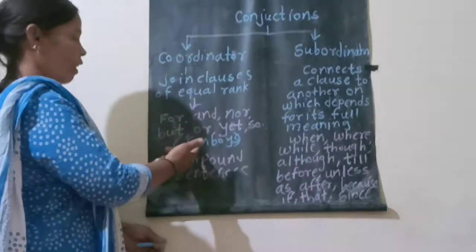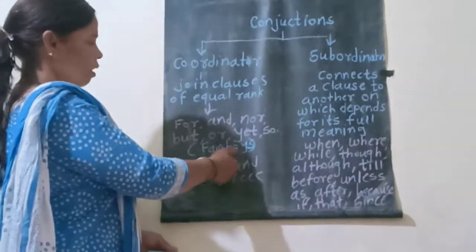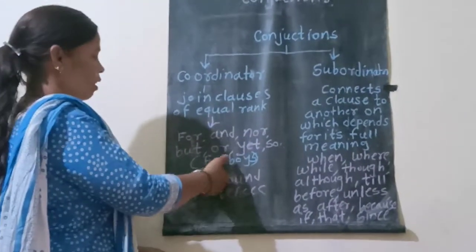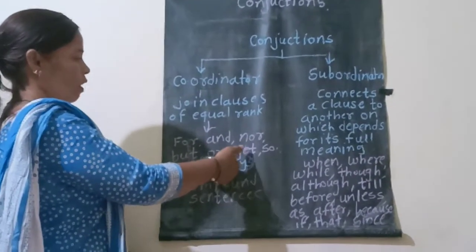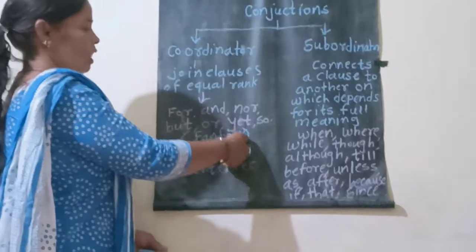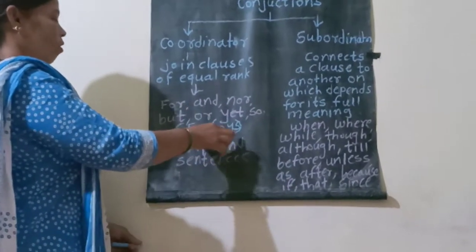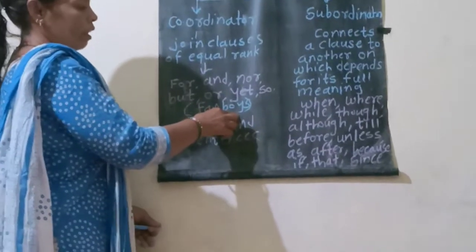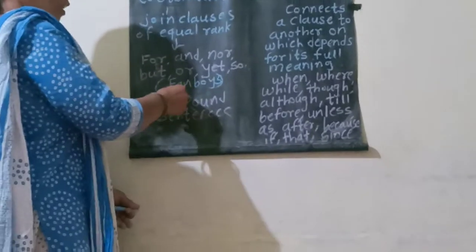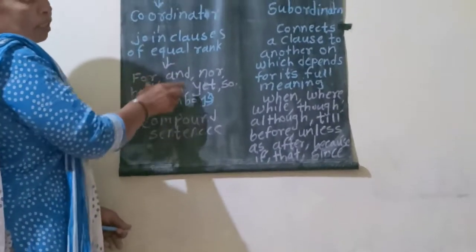F means for, A means and, N means nor, B means but, O means or, Y means yet, S means so. In short, it is very easy to remember these words.